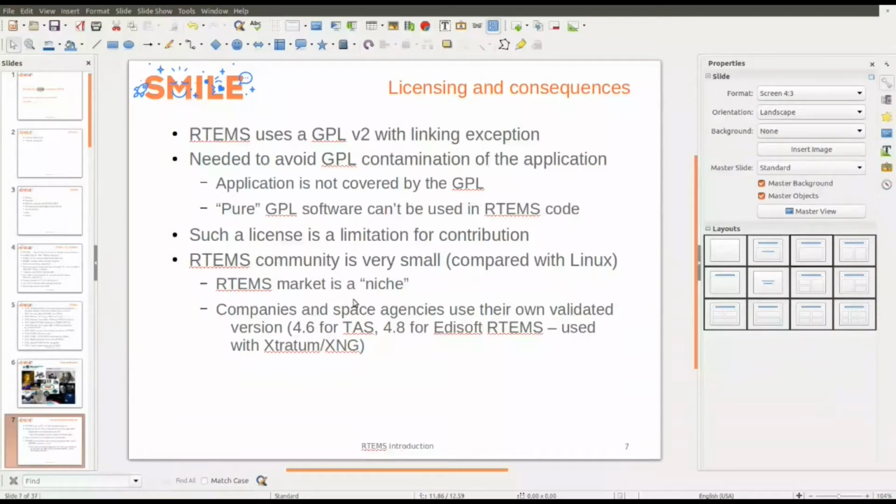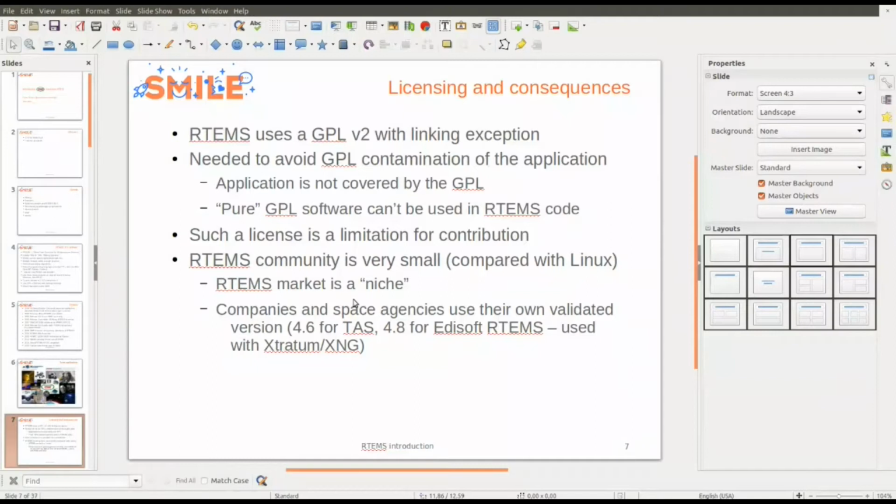You can publish the code, but the RTEMS community is quite small compared with Linux or the Linux world in general, because the RTEMS market is a kind of niche, with companies working in space agencies. They work on RTEMS, but most of the time they use old versions, because they get the version and then modify it for certifications.